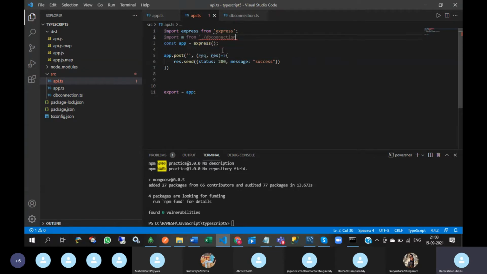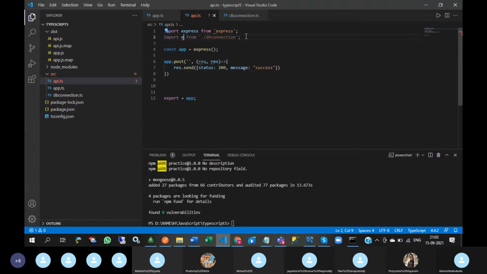Okay, so click on this, and here mongoConnection. This method is there, and I am calling that method. Okay, now observe this.